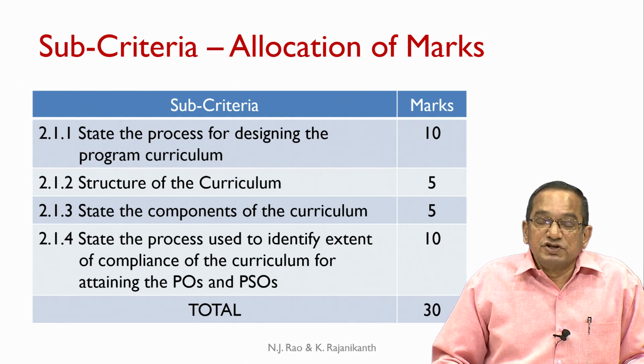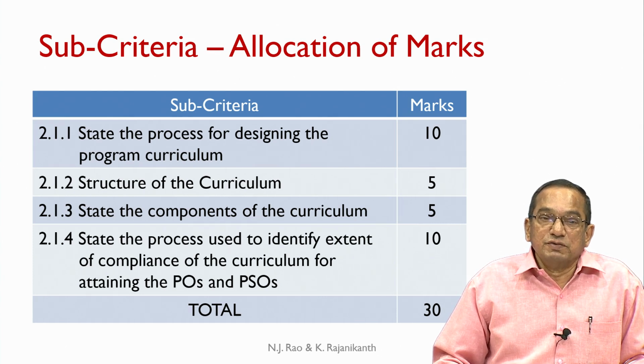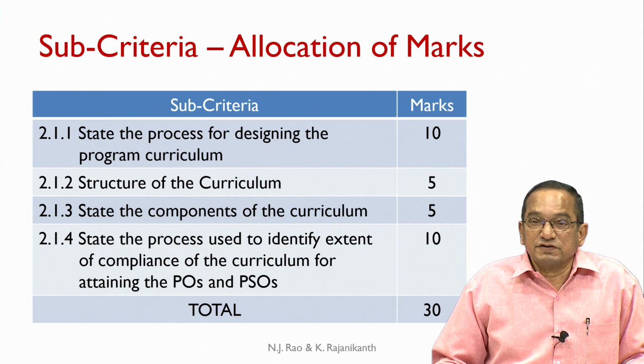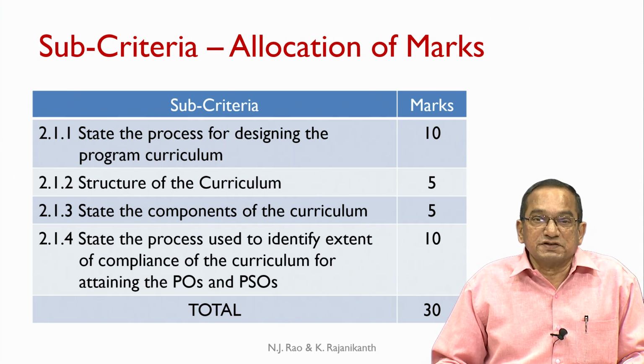structure of the curriculum 5 marks, state the components of the curriculum 5 marks, the process used to identify the extent to which the curriculum addresses the POs and PSOs. State the process used to identify extent of compliance of the curriculum for attaining the POs and PSOs. This has 10 marks. So, a total of 30 marks.